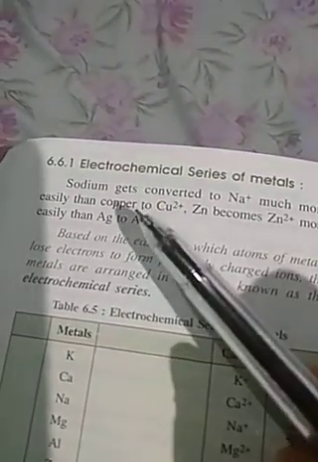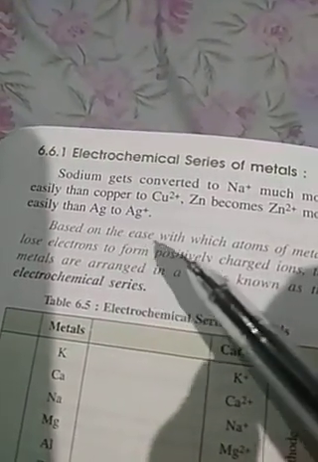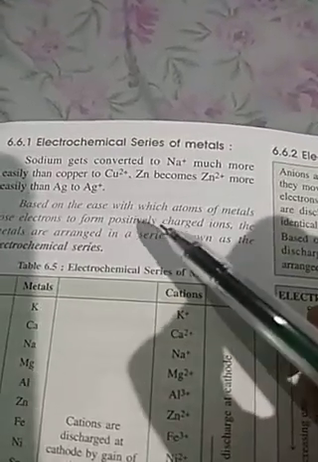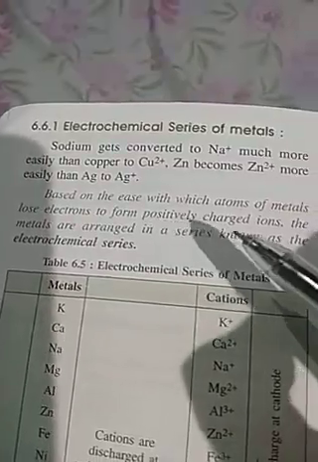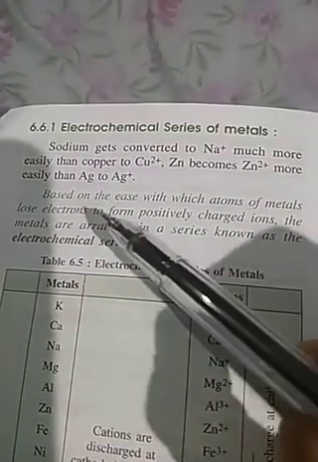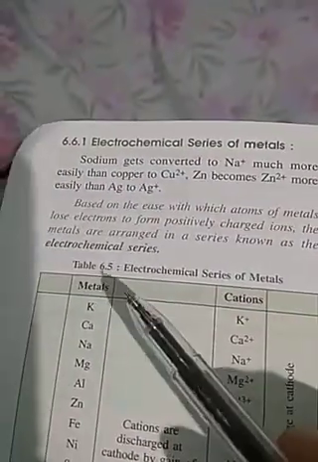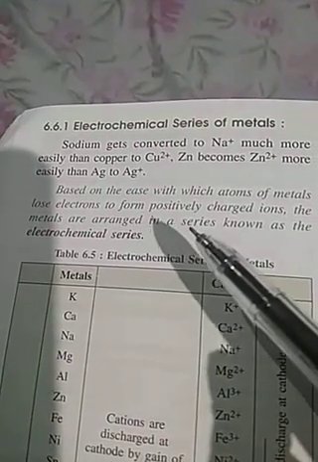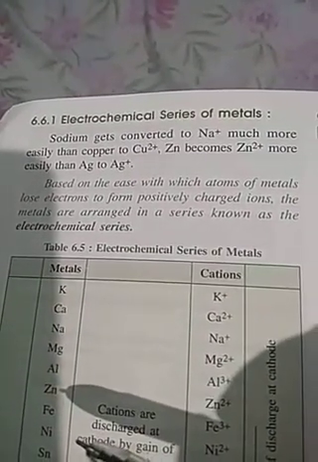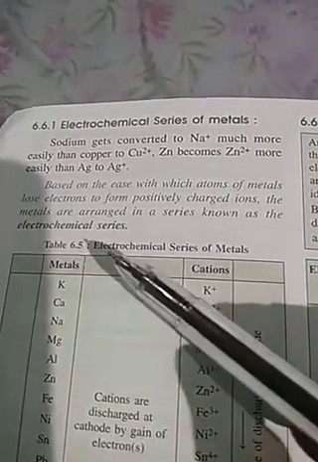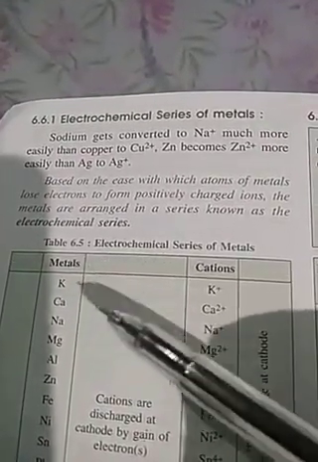So what is the electrochemical series? It is based on the ease with which atoms of a metal lose electrons to form positively charged ions, meaning cations. The metals arranged in decreasing order of tendency to lose electrons is known as the electrochemical series.